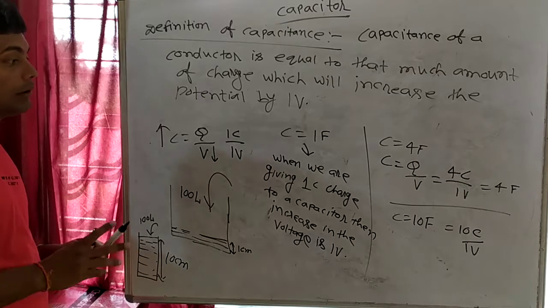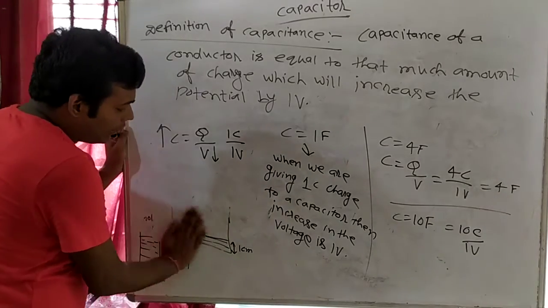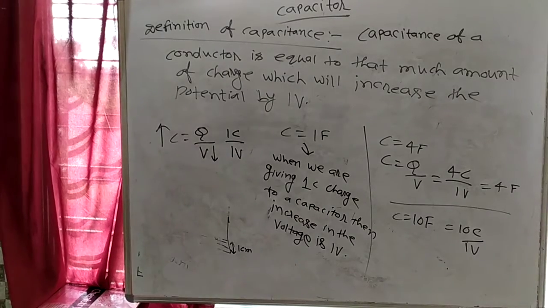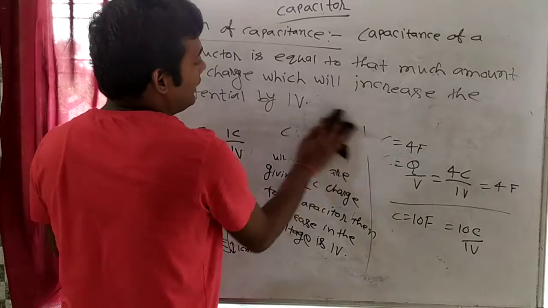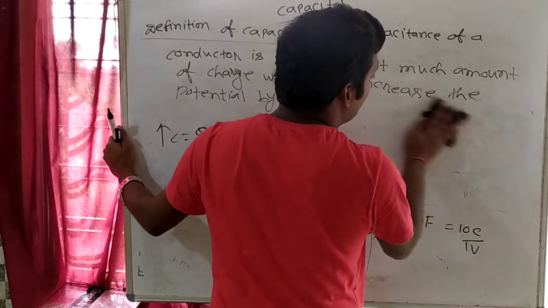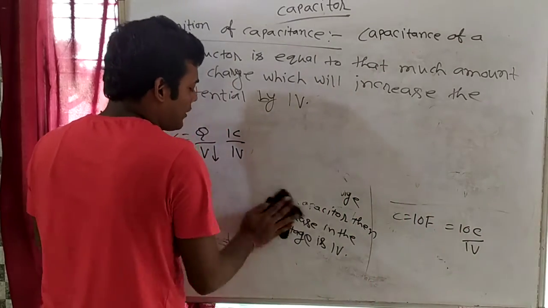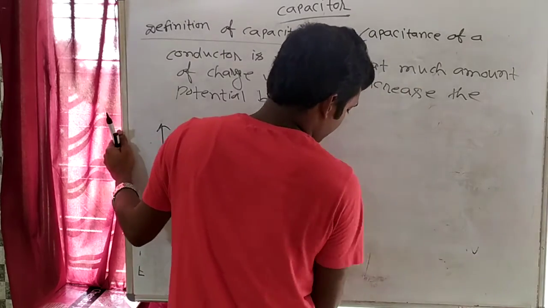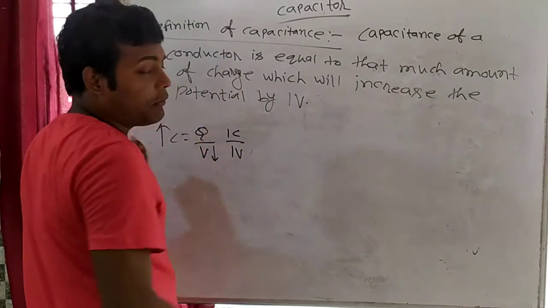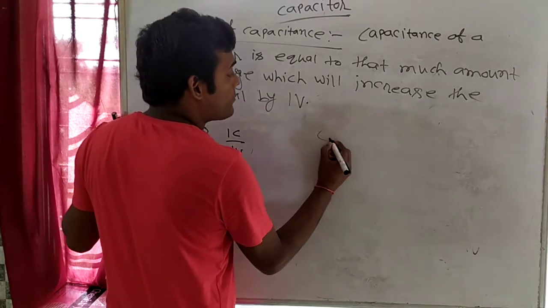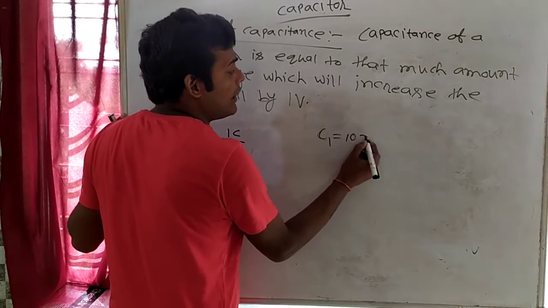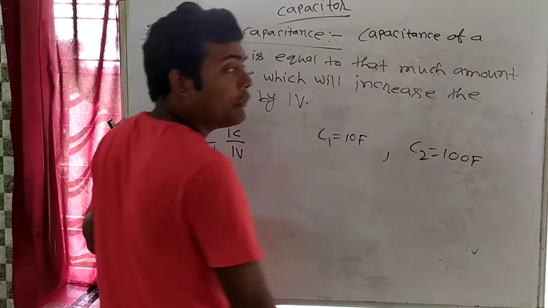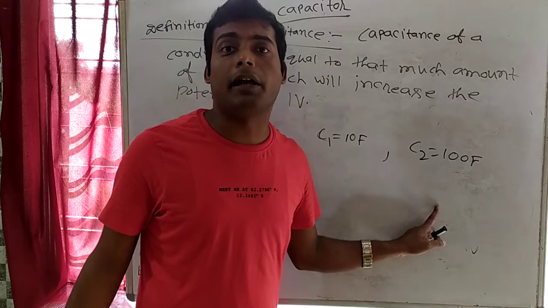Clear? So now here I want to ask you one thing, on which factor capacitance of a capacitor is depending? अच्छा, before that tell me one thing, that if suppose there is a capacitor C1 and its capacitance is 10 farad, and there is another capacitor C2 whose capacitance is 100 farad, which capacitor is better, 10 farad or 100 farad? 100 farad.